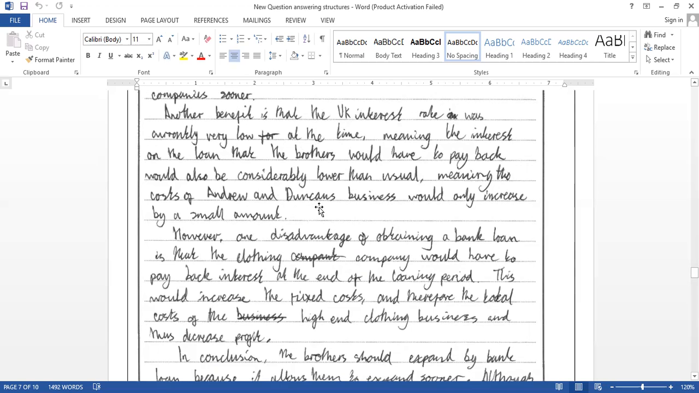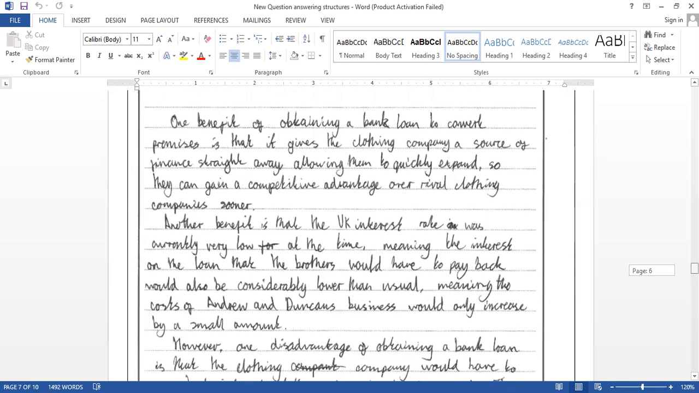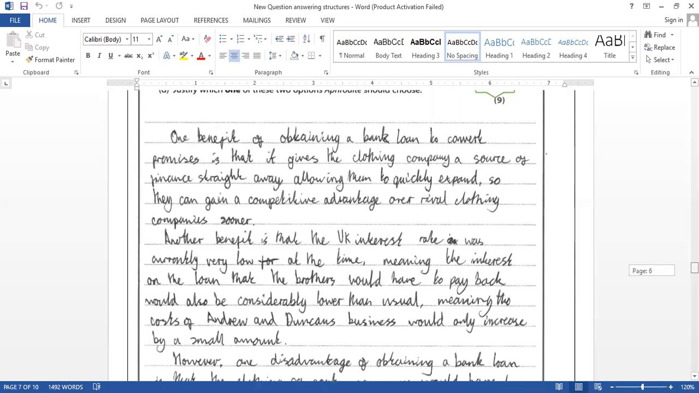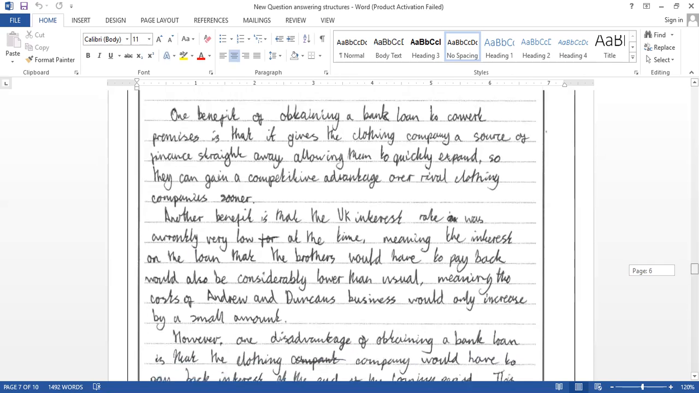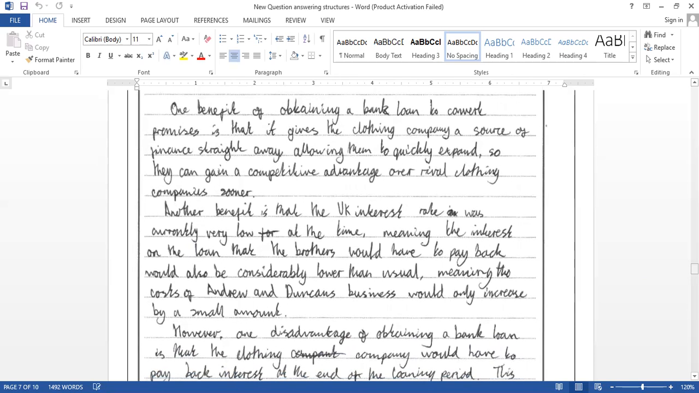Meaning that Andrew and Duncan, the owners of the Aphrodite company, will have to pay a small amount of money as a result. You can see. Sir? Yes. Can we highlight the advantage of a bank loan by saying that it has a low interest rate than other sources of finance such as overdraft? Yes, exactly. But look at the application.